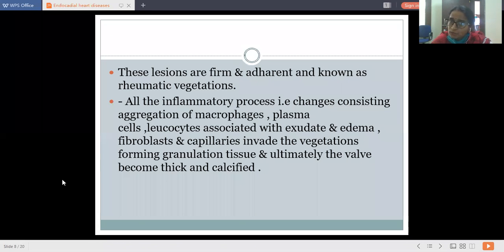Okay, so first of all, there is formation of tiny rheumatic nodules which enlarge in size because of this inflammatory process, and they get transformed into vegetations. And when these vegetations get surrounded with fibroblasts and capillaries, there is formation of granulation tissue, because of which this wall becomes thick and calcified.